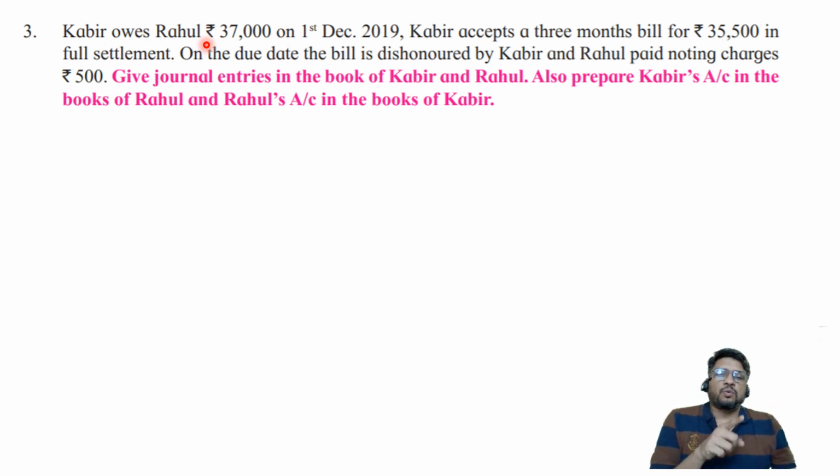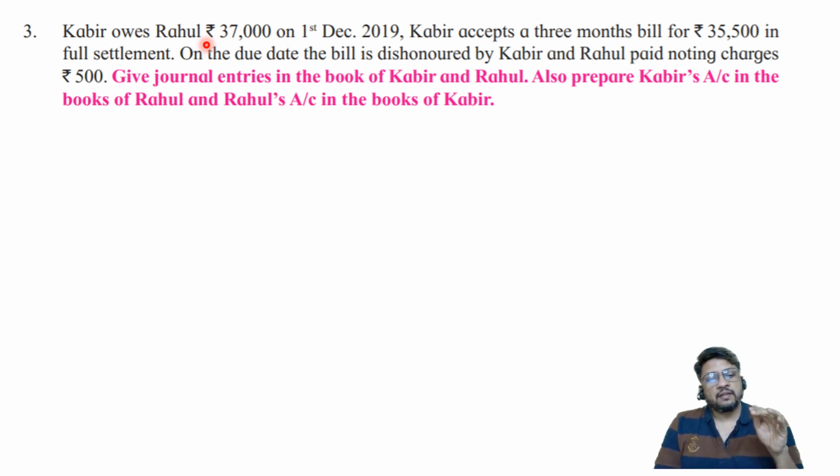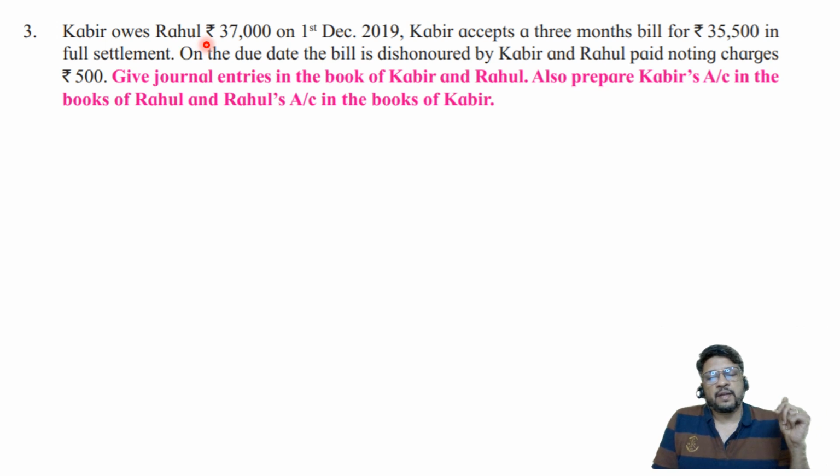So this problem is not going to have the first transaction of sale or purchase, but this transaction is going to have opening balance in the ledger account. Now this is a very important rule to be kept in mind. See the rule: if the problem gives you the transaction of sale or purchase, then the ledger accounts may not have opening balance. But on the other hand, if the bill of exchange problem is not giving you the transaction of sale or purchase, then it means the ledger account must have debit and credit balance respectively. In the books of drawer, drawee's account will have a debit balance, and in the books of drawee, drawer's account must have an opening credit balance.